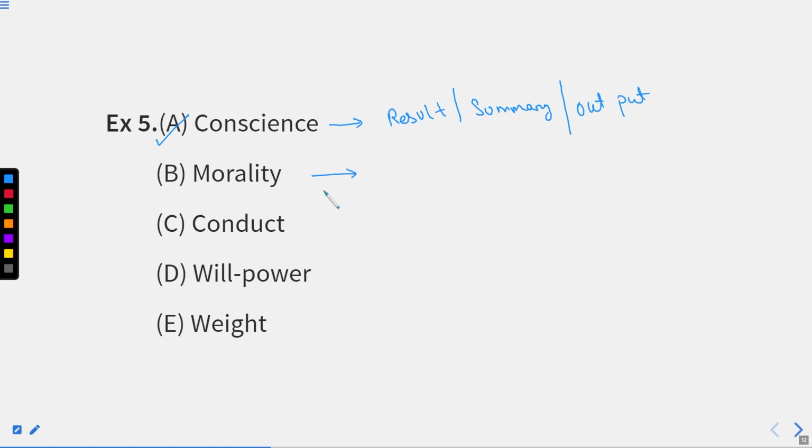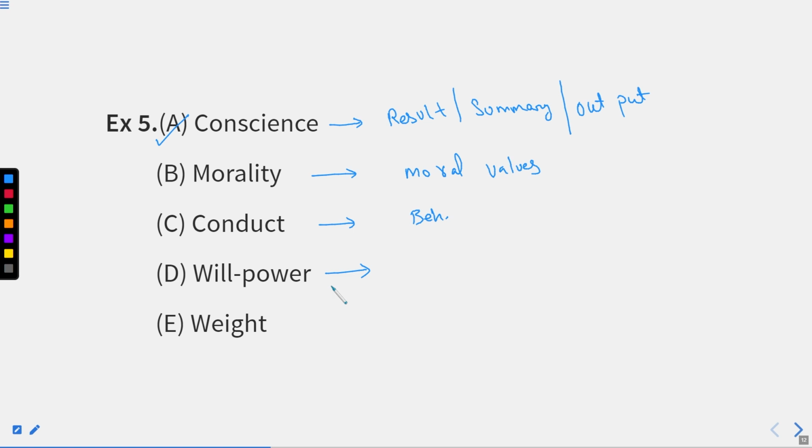Next word is morality, which includes your moral values, right? What? Moral values. What about conduct? Conduct is something that tells about your behavior, right? What kind of conduct you have, what kind of behavior you have with your friends, right? It is about behavior, right?